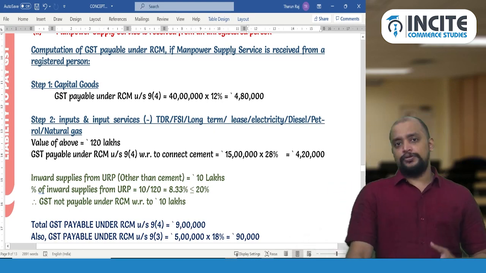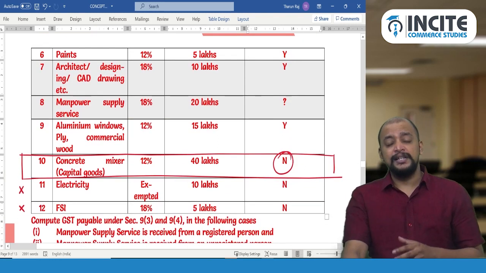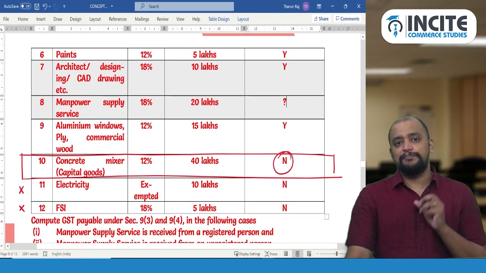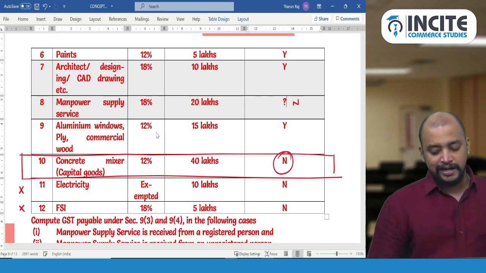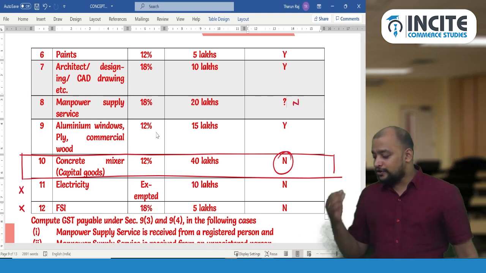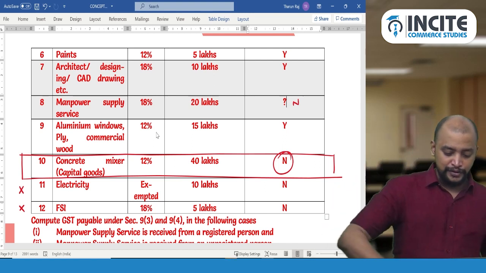Then suppose they have given in the question that manpower supply service is from an unregistered person. So what if this manpower supply service is from an unregistered person? I want you to try the answer. I'll give you time.